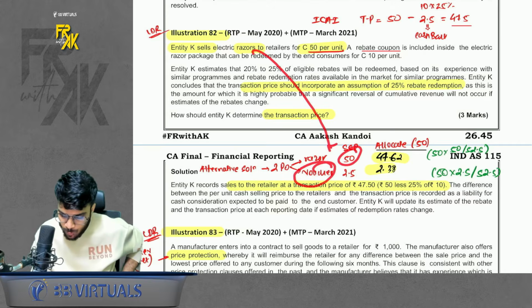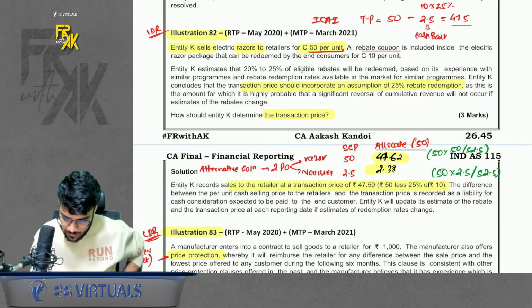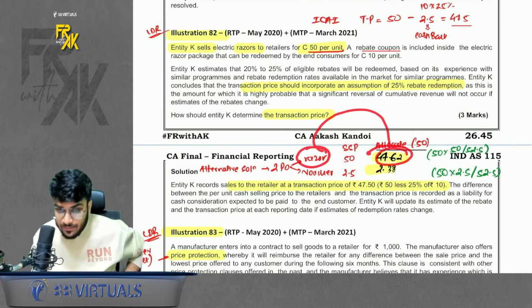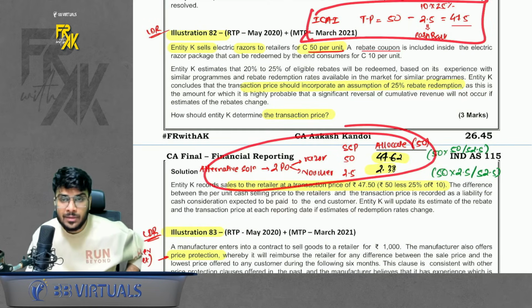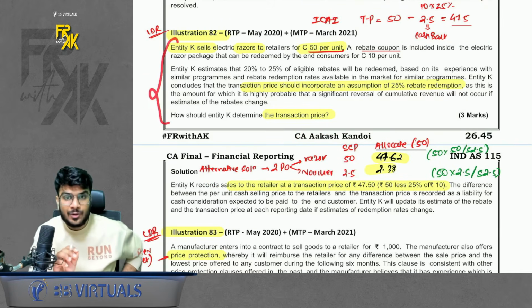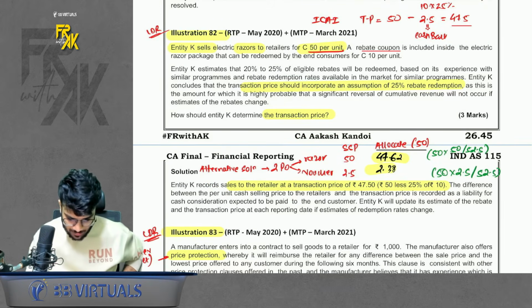The value of voucher is 2.5. So if you allocate, then for razor you get this much, 47.62, and for voucher you get this much. Okay, so you can do this also, but I feel ICI has done it like this. You should do an exam like this only. You will understand this only when you read the question, and only when you know the concept.